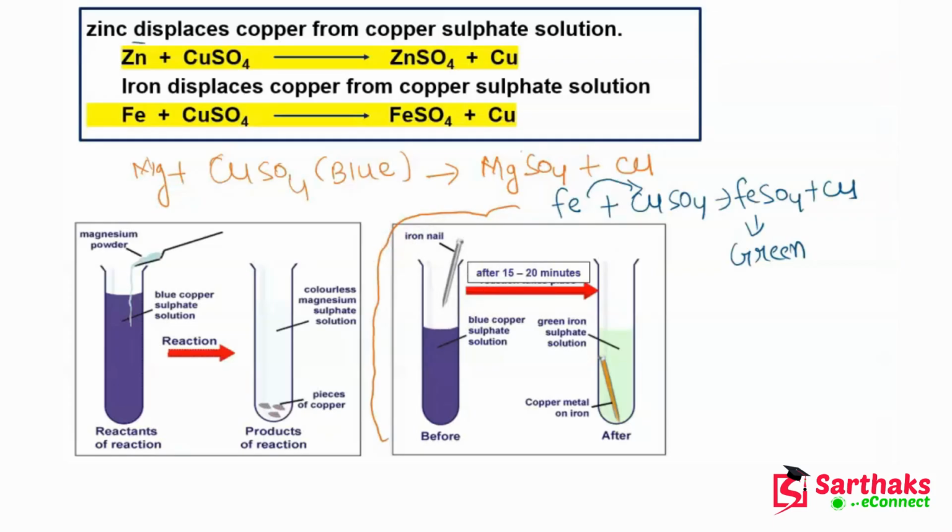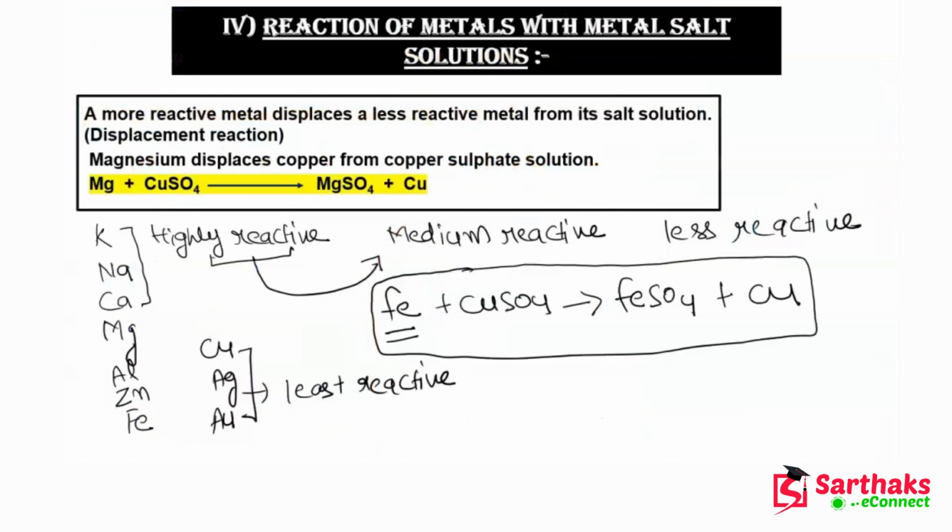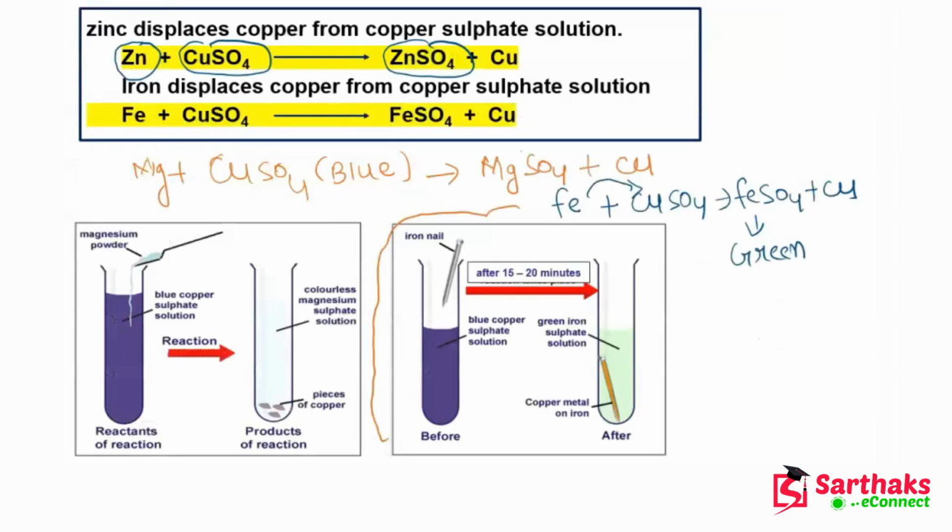Now you can also see that even when zinc reacts with copper sulfate, it will displace copper and zinc sulfate is formed. Okay, so guys, this is also an example of a displacement reaction because zinc comes above copper in the reactivity series.